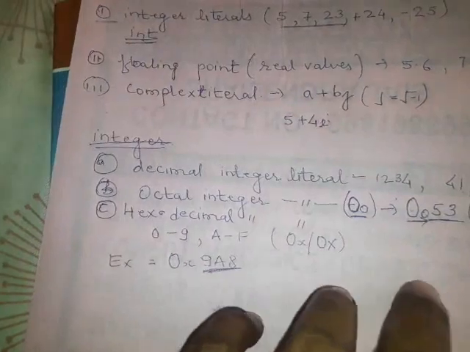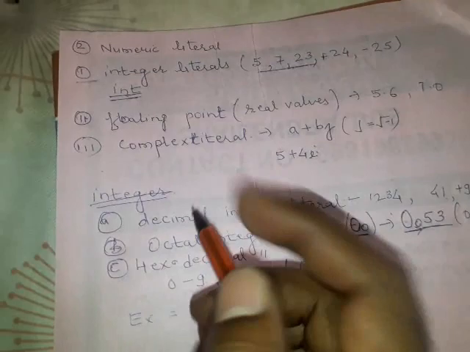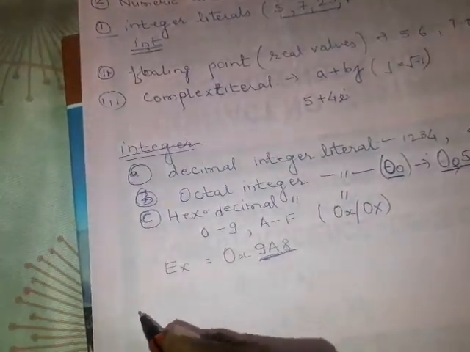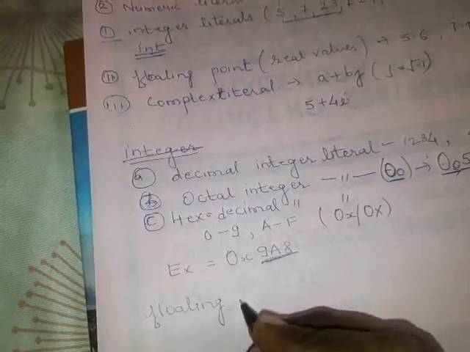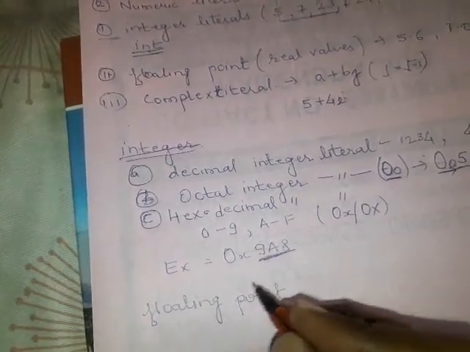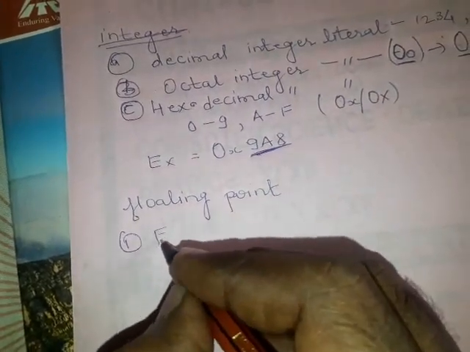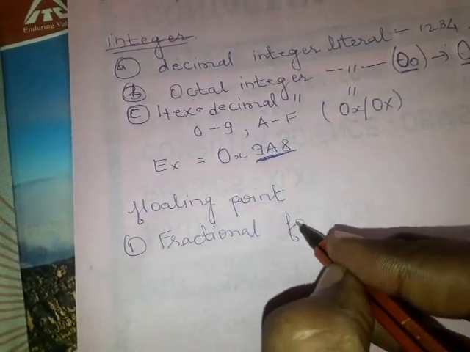So these come under numeric literal. After integer, there is also floating point, which is divided into two parts. The first one is fractional form and the second one is exponent form.